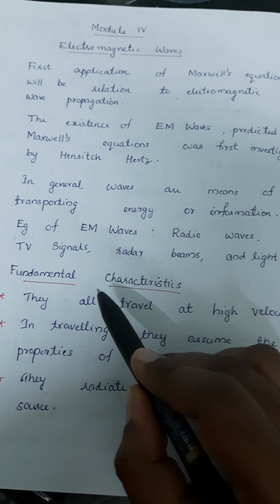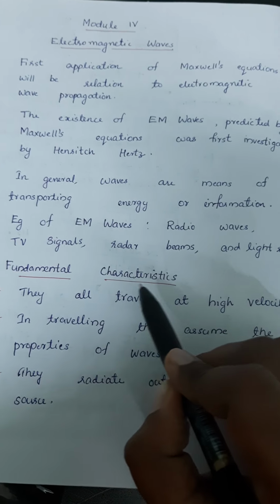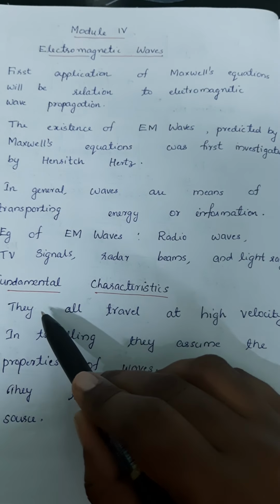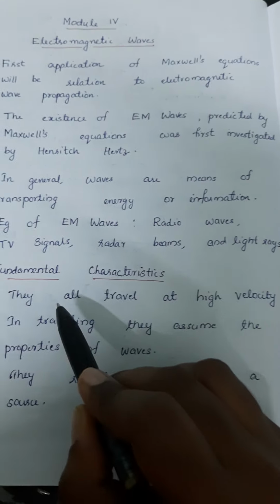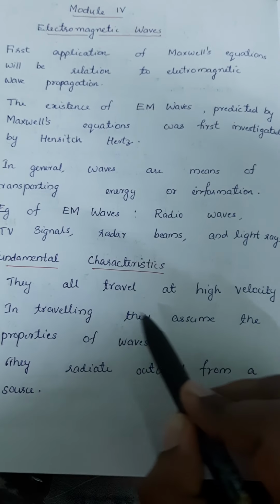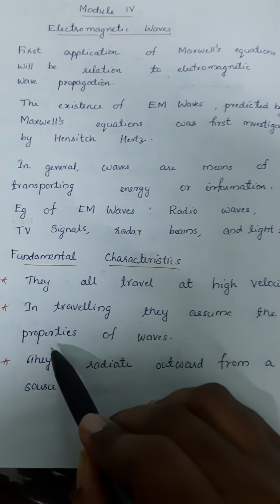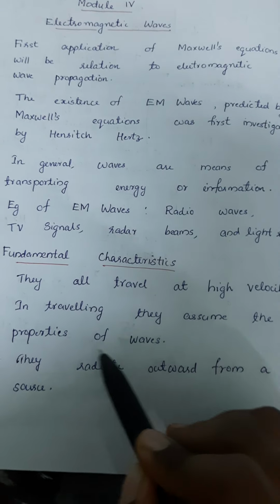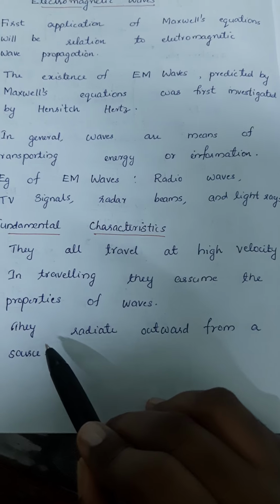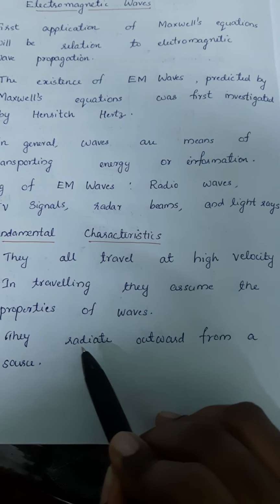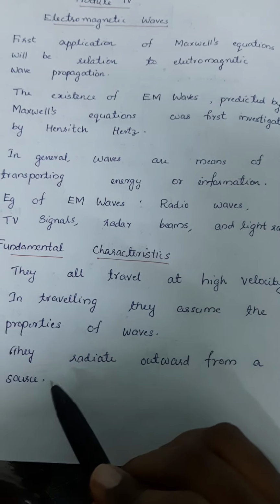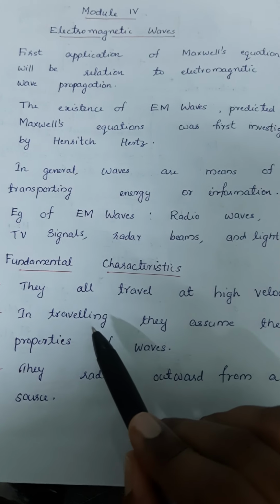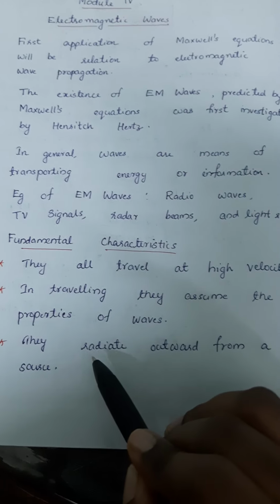Some important characteristics of electromagnetic waves are: first, they all travel at high velocity. Second, in traveling, they assume the properties of waves. And third, they radiate outward from a source. These are the fundamental characteristics of an electromagnetic wave.